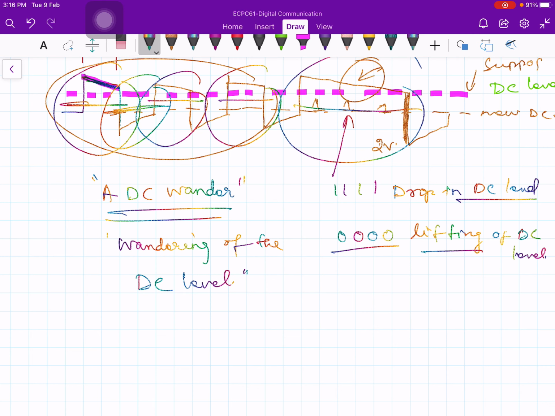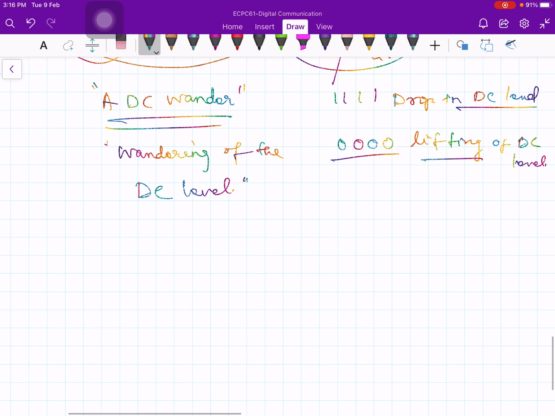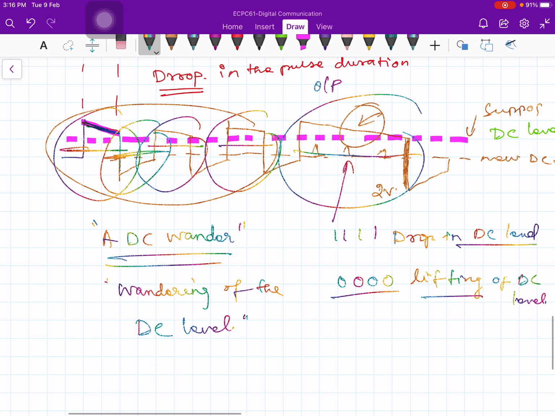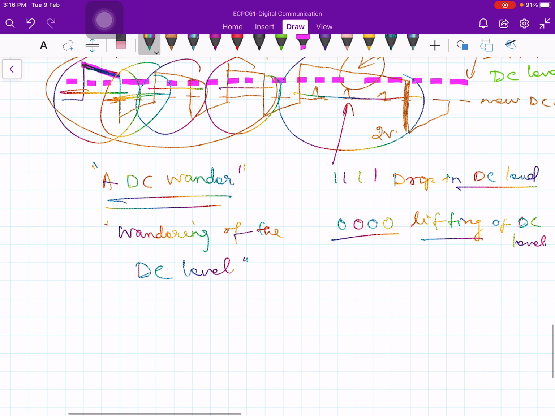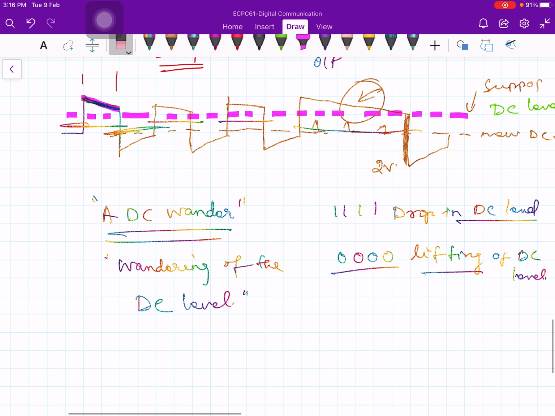So this is because of the poor low frequency response. Now this will create a lot of problems at the receiver or at the repeater. Could you think what would be the problem? At the receiver we need to decide whether 1 is transmitted or 0 is transmitted, right? We are interested in finding out when we transmitted a 1 and when we transmitted a 0. If the pulse shape completely changes like this, then we can't determine whether 1 is transmitted or 0 is transmitted.